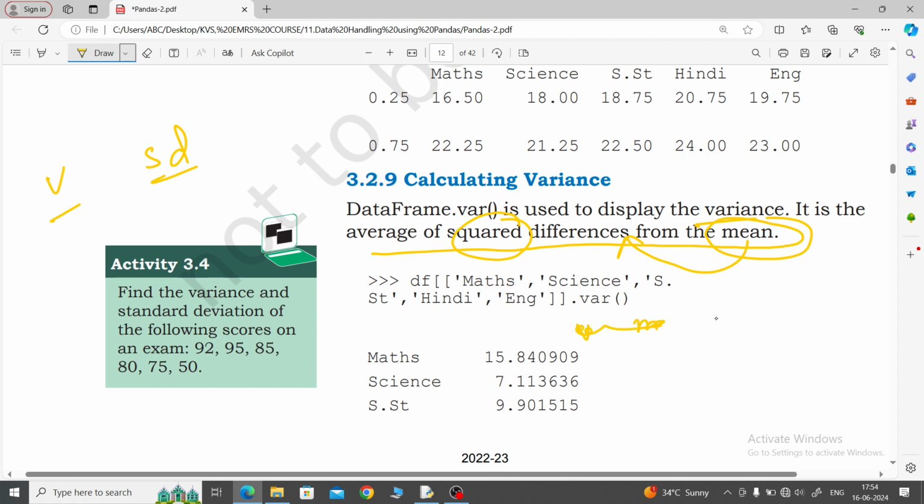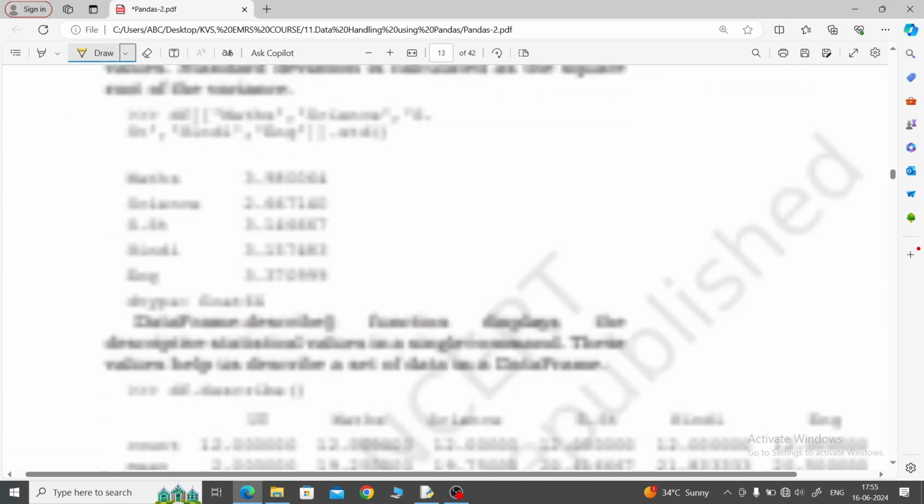Actual value minus mean value, whatever answers you get, become the differences. These differences you square, then whatever squares come, afterwards you take the average. How you find the average, just like I have done here.